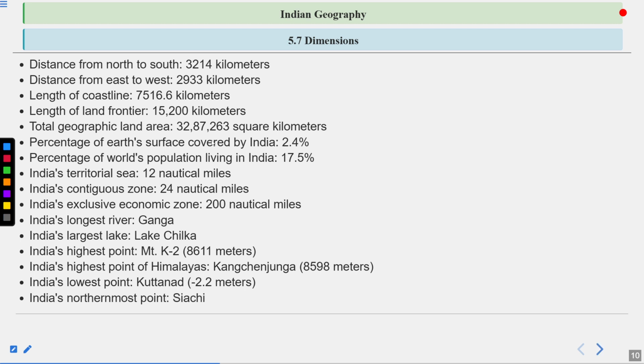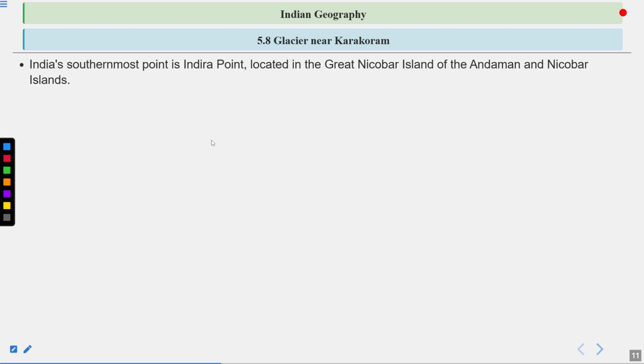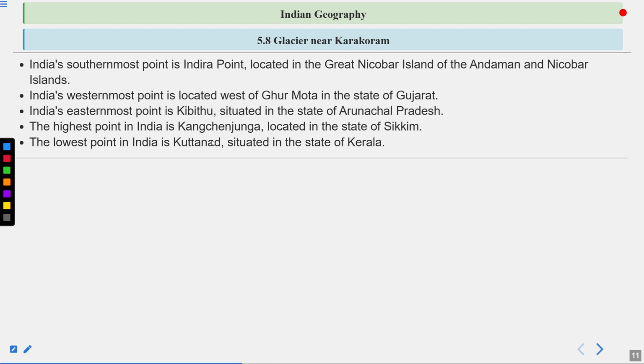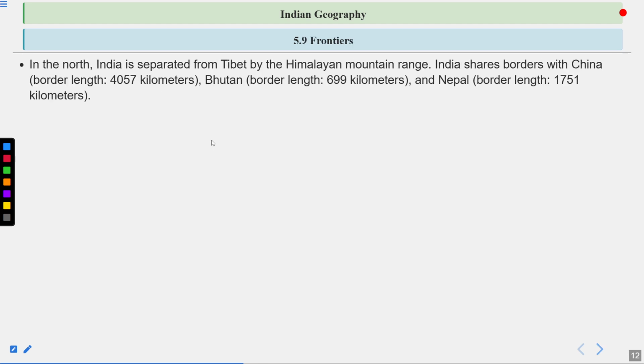India's northernmost point is Siachen, now, glaciers near Karakoram. India's southernmost point is Indira Point, located in the Great Nicobar Islands of the Andaman and Nicobar Islands. India's westernmost point is located west of Ghuar Mota in the state of Gujarat. India's easternmost point is Kibithu, situated in the state of Arunachal Pradesh. The highest point in India is Kanchenjunga, located in the state of Sikkim. The lowest point in India is Kuttanad, situated in the state of Kerala.